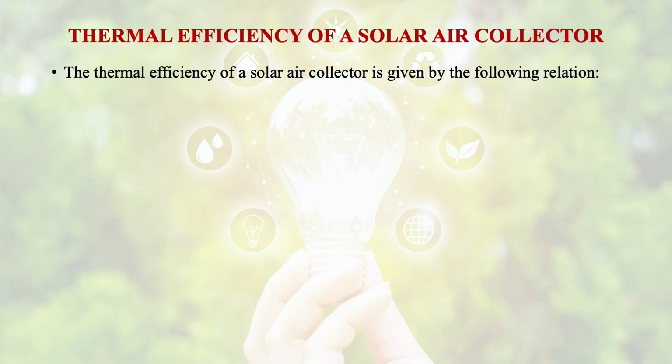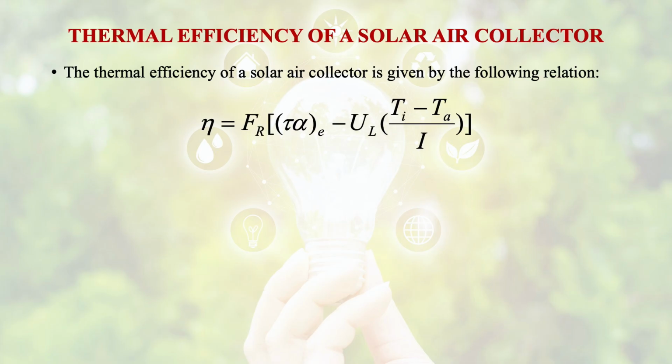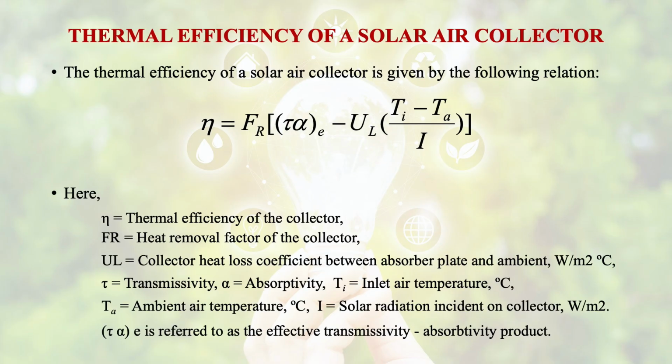Then comes the thermal efficiency of the solar air collector. The thermal efficiency of a solar collector is given by the relation eta equals Fr into tau alpha minus UL (Ti minus Ta) divided by I, where eta is the thermal efficiency of the collector, Fr is the heat removal factor of the collector. We will discuss how we calculate the Fr.